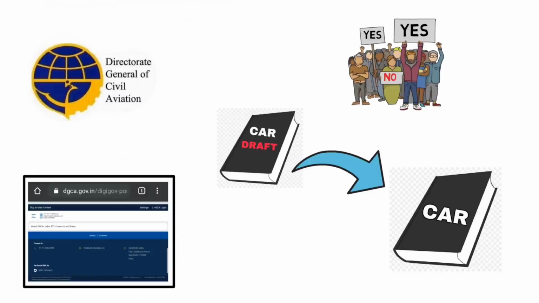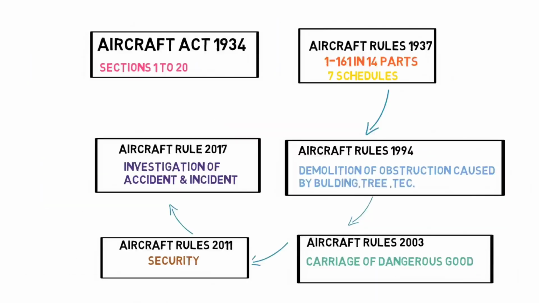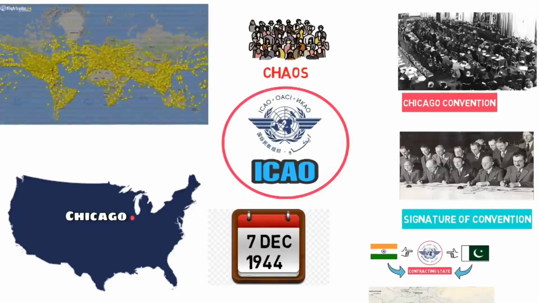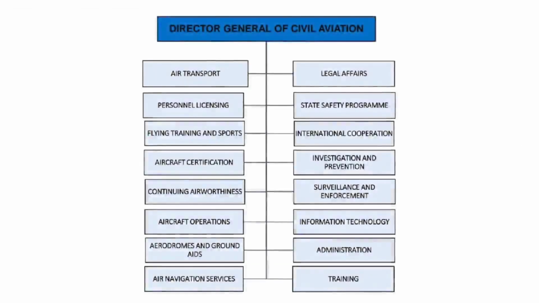So far in this video lecture, we understood what is civil aviation, how acts and rules are formed, how international civil aviation works, and what is CAR. As now we have a basic understanding of these, let us see inside DGCA headquarters. DGCA has various bodies that manage the different departments of civil aviation.